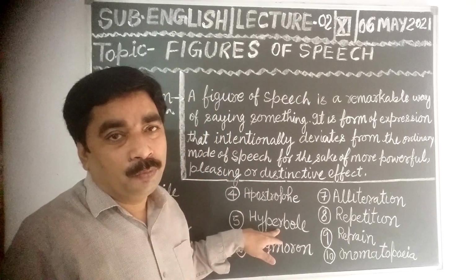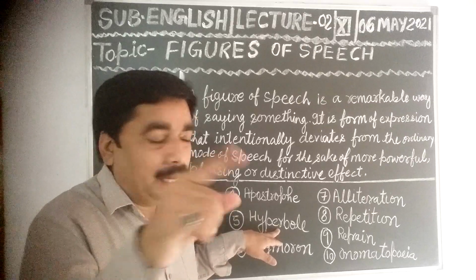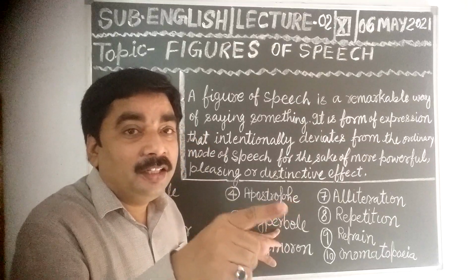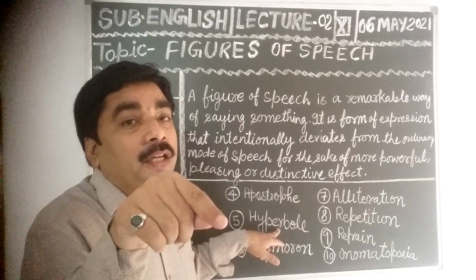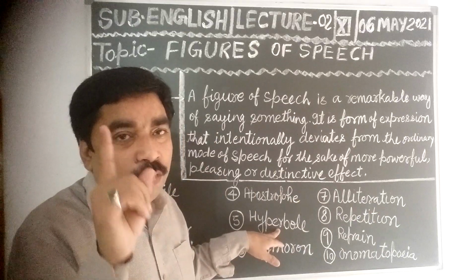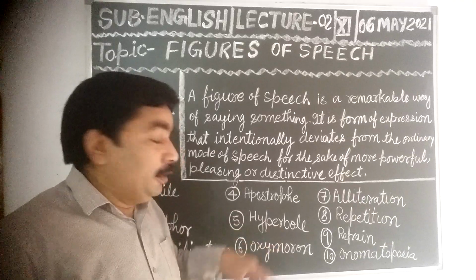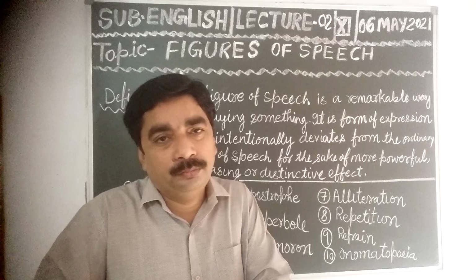Once again, hyperbole is a figure of speech in which things are represented in a greater way or in a lesser way than they actually are. It means more than reality. Example: Rivers of blood flowed in the battlefield.